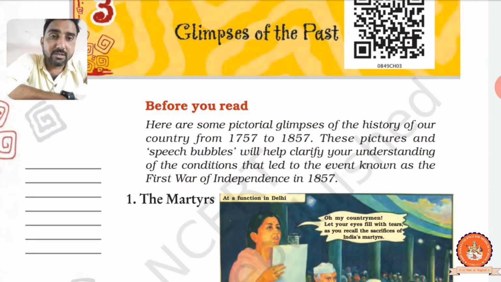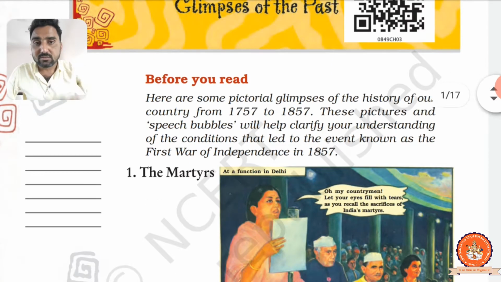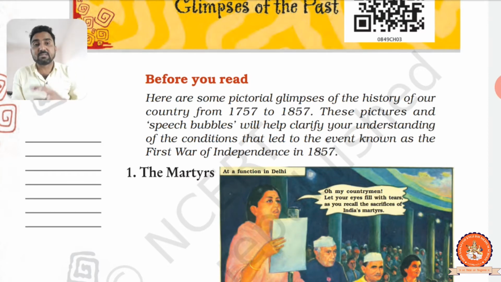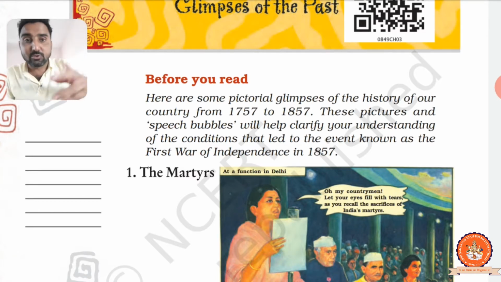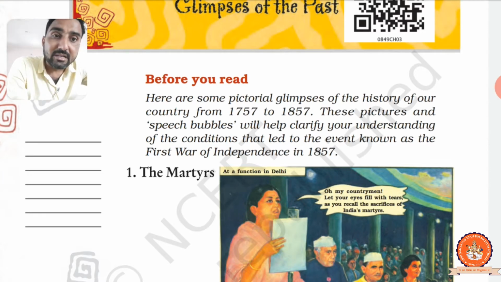So here are some pictorial glimpses. Pictorial means graphical, and periodical means informations over time. Glimpse means quick look. So you can see through the graphics, in very quick looks, that is called glimpses, right?